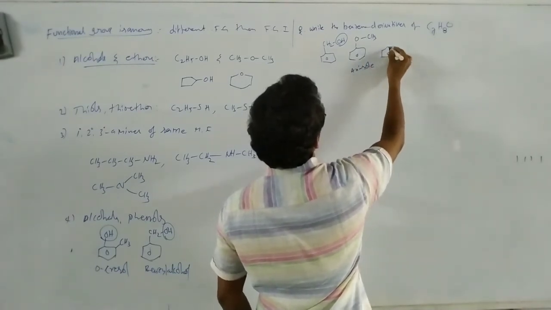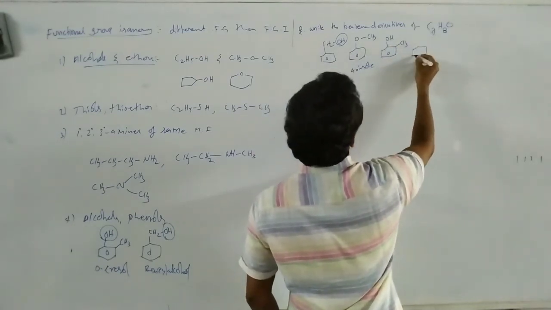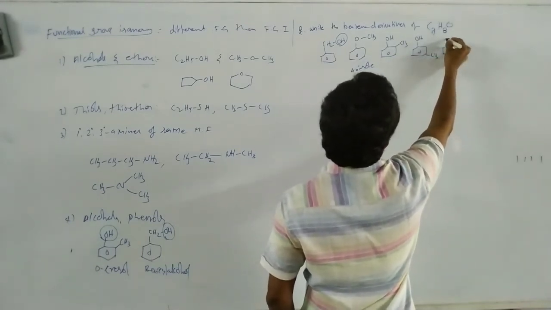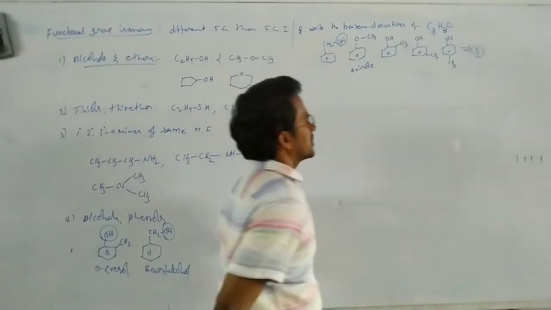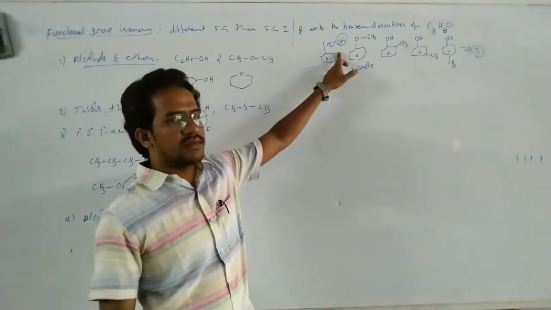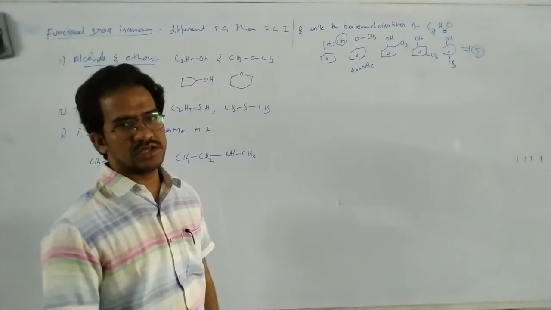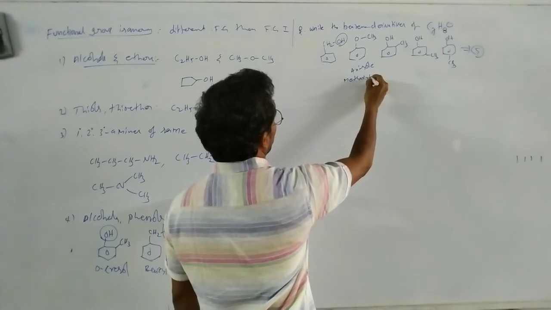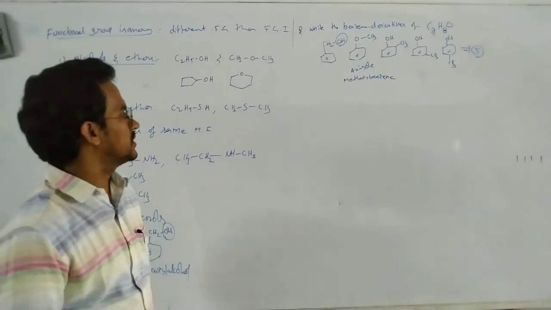This is anisole. Now let us write ortho-cresol, meta-cresol, next one para-cresol. So here how many isomers? 5 isomers exist. That's it. If alcohol is one of the isomers, then immediately we can write the ether. There is the anisole, methoxybenzene. It is a methoxybenzene. Okay, that's it. Next one.